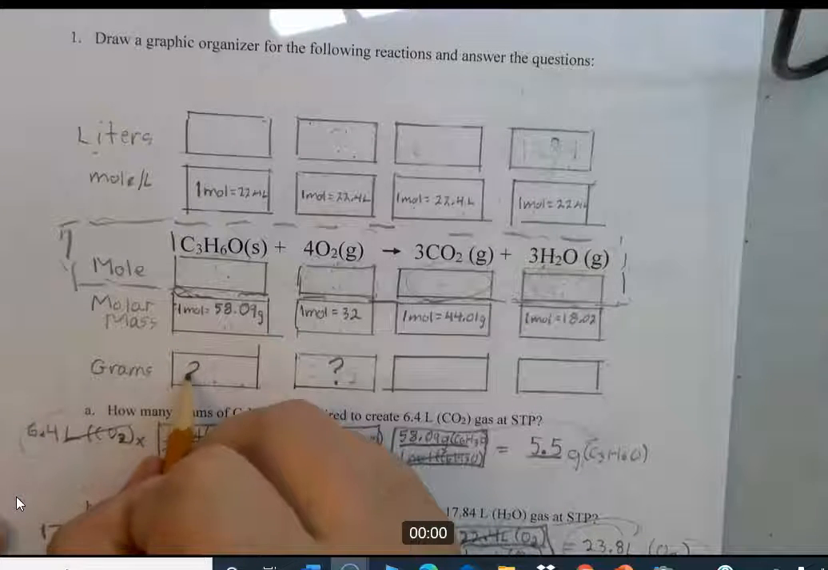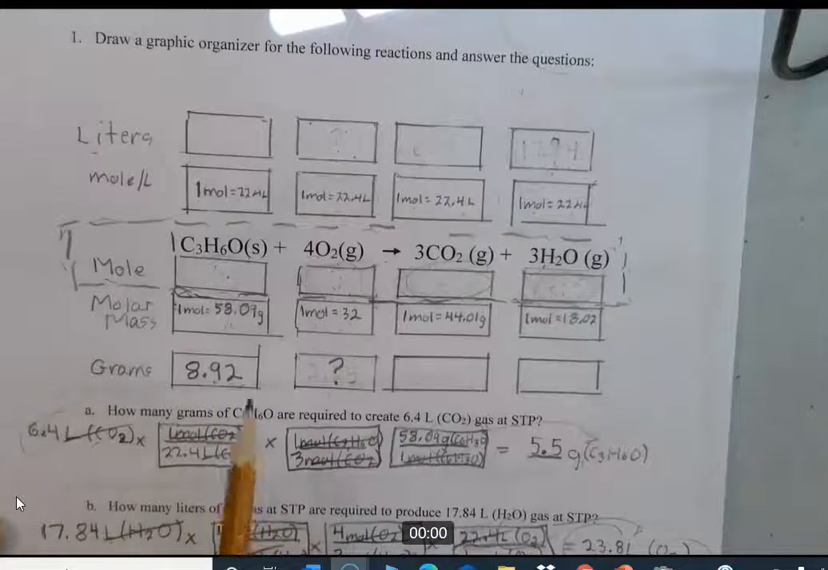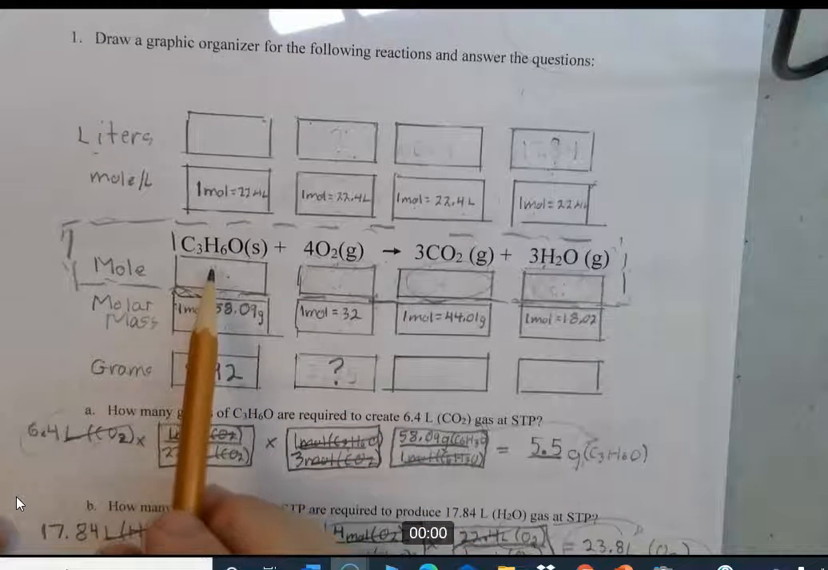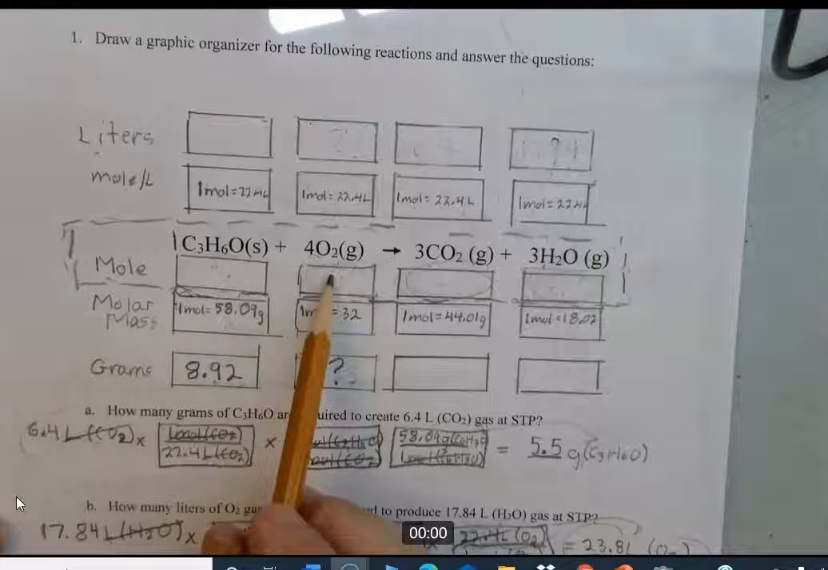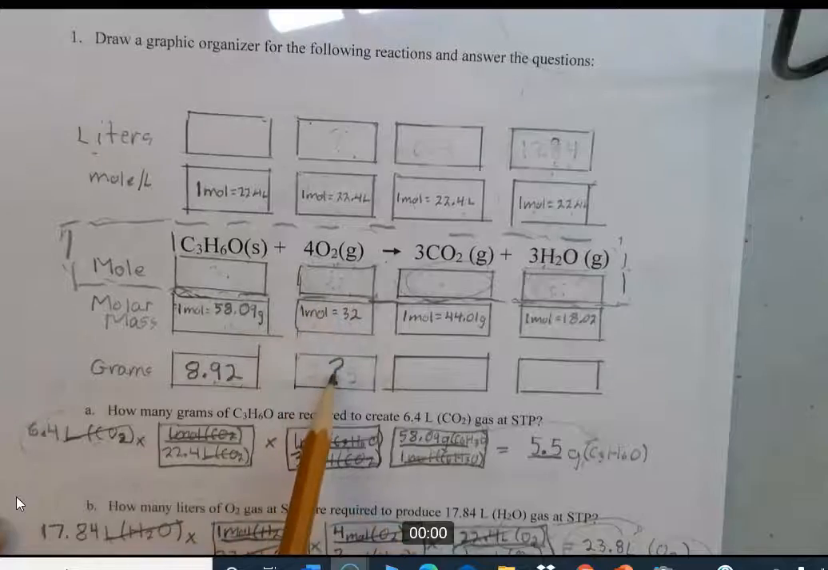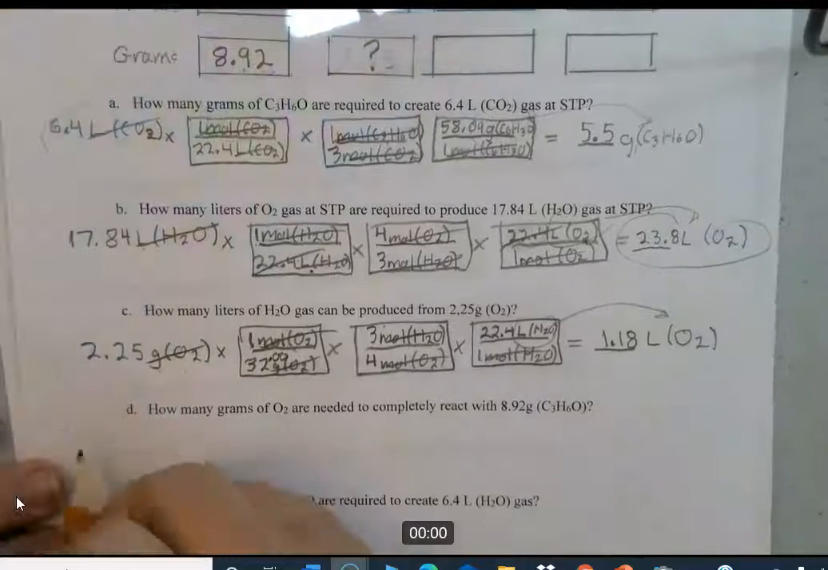So there's grams of acetone right here, 8.92. We're going to go into the equation using the molar mass of acetone to get moles of acetone. From moles of acetone over to moles of oxygen, that's a 4 to 1 ratio for oxygen, and then back out using the molar mass of oxygen. Okay, so let's go ahead, write that out, and then look and see what I did.